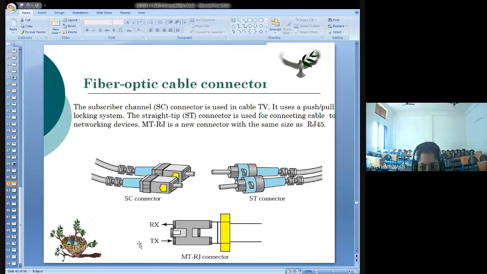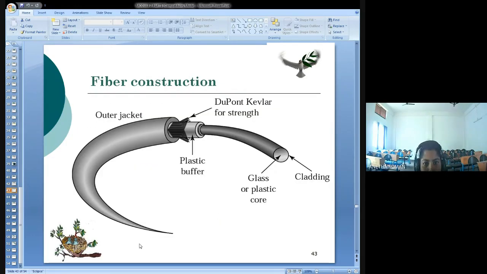It is used to connect cable to networking devices like routers or bridges. The third type is the MT-RJ connector, a new connector with the same size as RJ45. So these are the types of connectors used to connect fiber optic cable to devices.